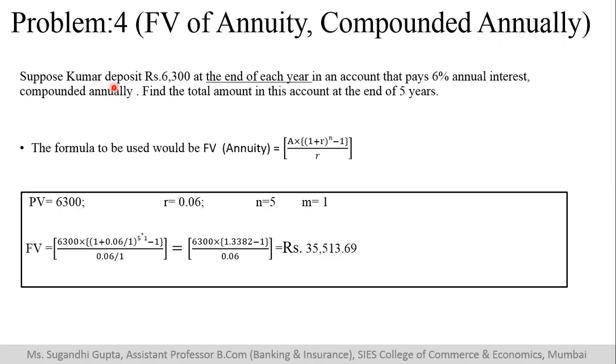Now, since it is mentioned at the end of each year, I have simply used formula of normal annuity or ordinary annuity. Moving to the next sum.